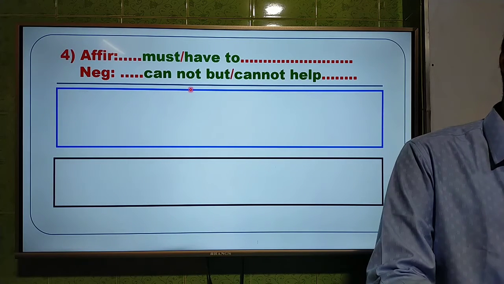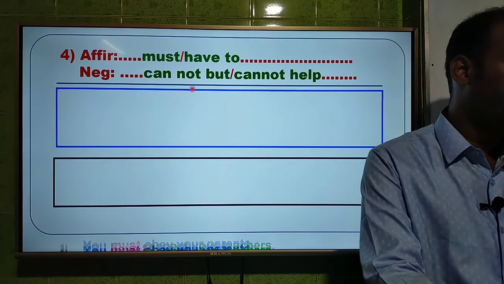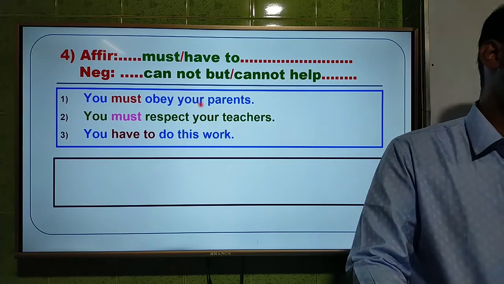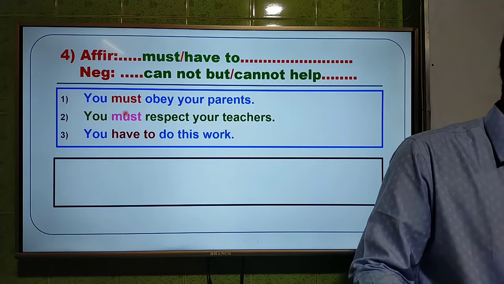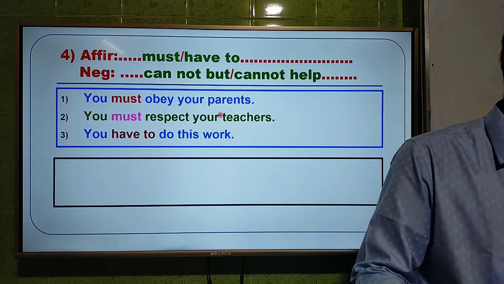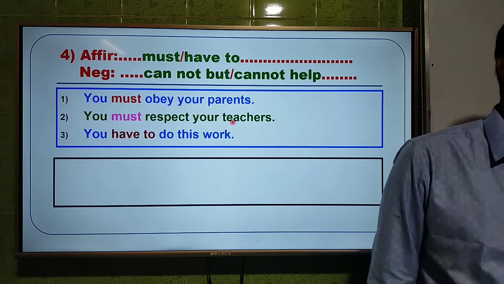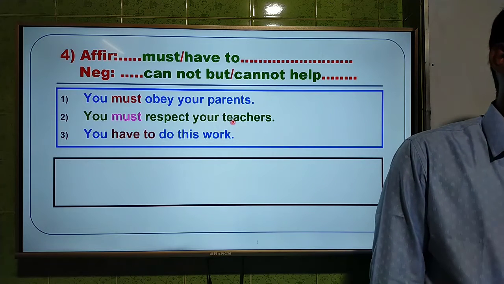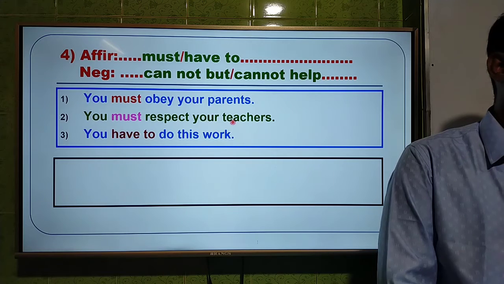So dear students, now I am going to give you some questions on this rule, and I have given you 3 examples. You must obey your parents. Second one, you must respect your teachers, and the last one, you have to do this work. Here there are 3 questions for this rule.